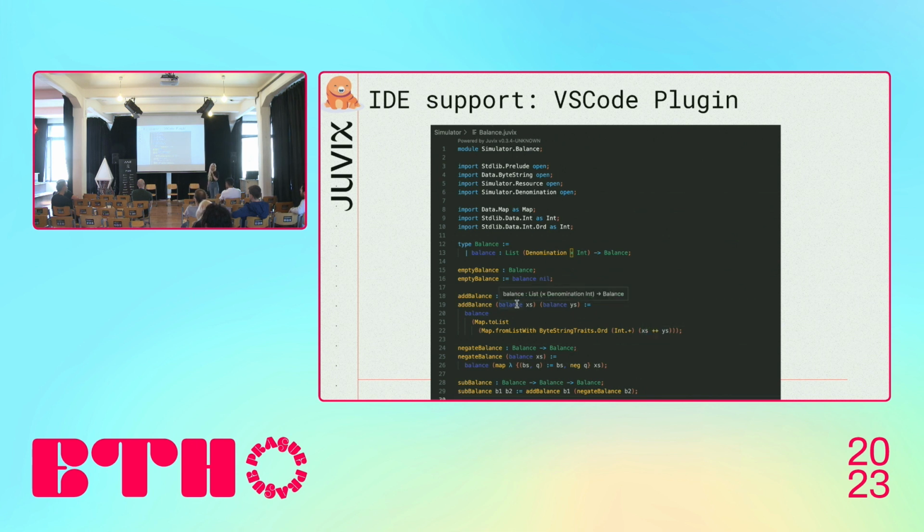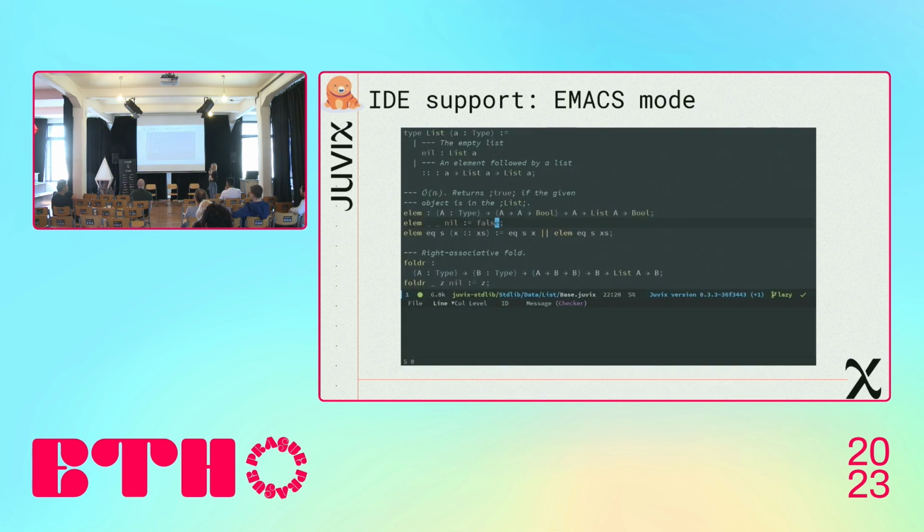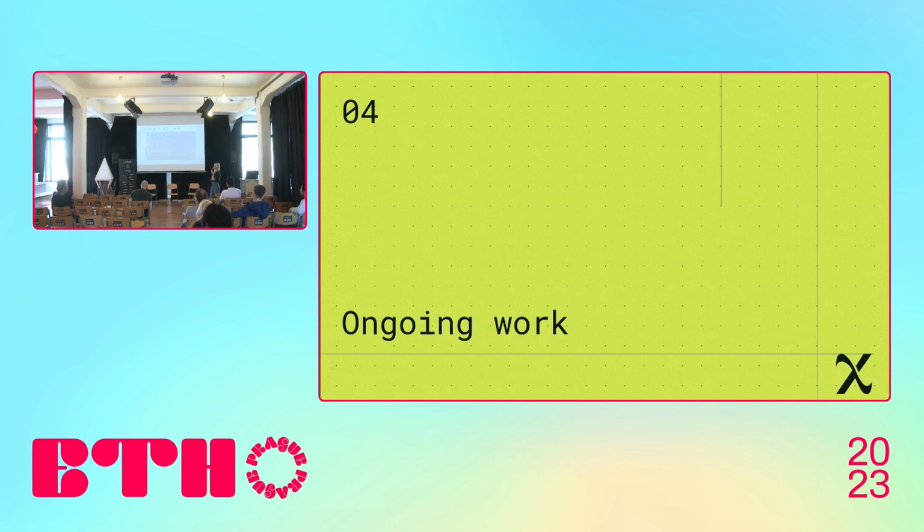So it's quite handy to develop with such hints. And the same features are supported in Emacs. So if you're an Emacs user, we have an Emacs mode for that. It basically has all the same functionality as the VS Code plugin.